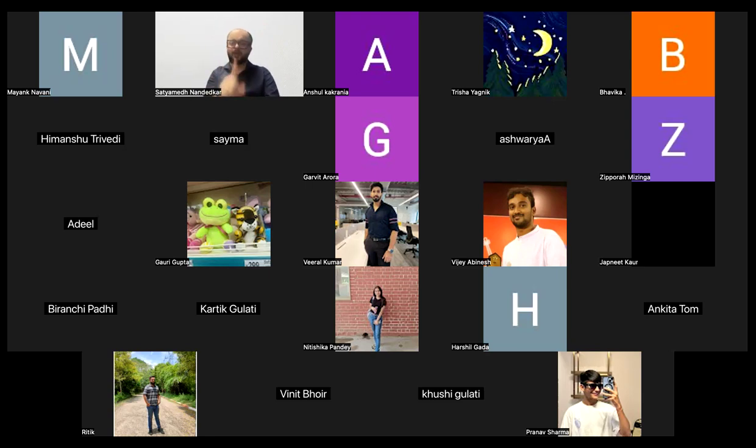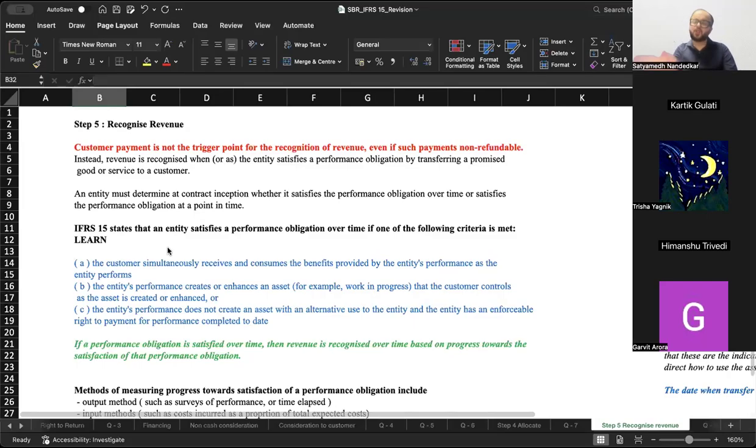जब तक वो नहीं होता, unless and until that happens, the amount of revenue cannot be recognized, because it's critical that you complete the performance obligation. If you don't complete the performance obligation, you cannot recognize revenue. Step 5, जिस पे maximum number of questions are often framed, is when to recognize the revenue. Should the revenue be recognized over a period of time, or should it be recognized at a point in time?